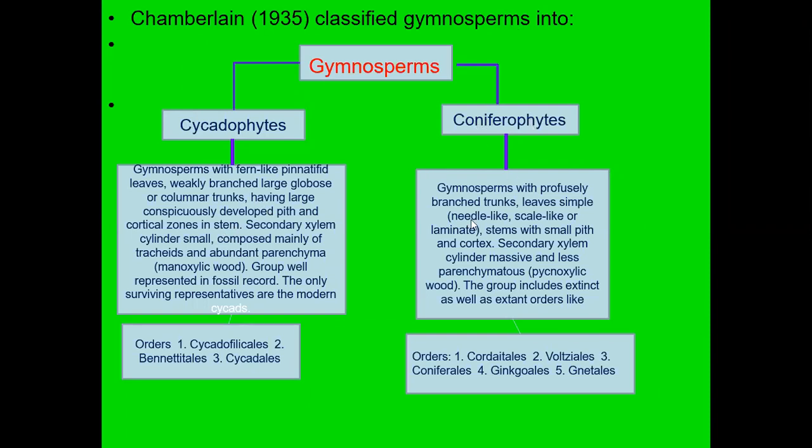For Coniferophyta, they have put these characters and so they are different from the Cycadophyta. So if you see, branched trunk, simple leaves, especially leaf-like or scale-like, the stem also having a small pith and a large cortex. So they have put the orders here, the three orders, here the five orders.